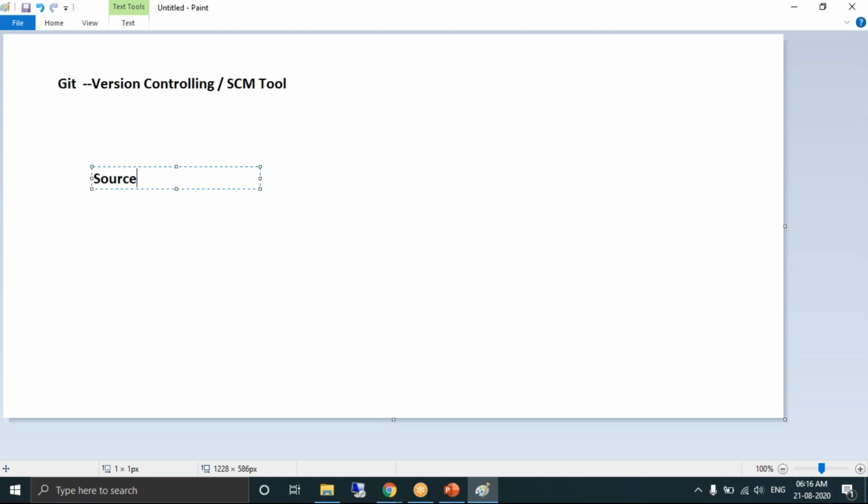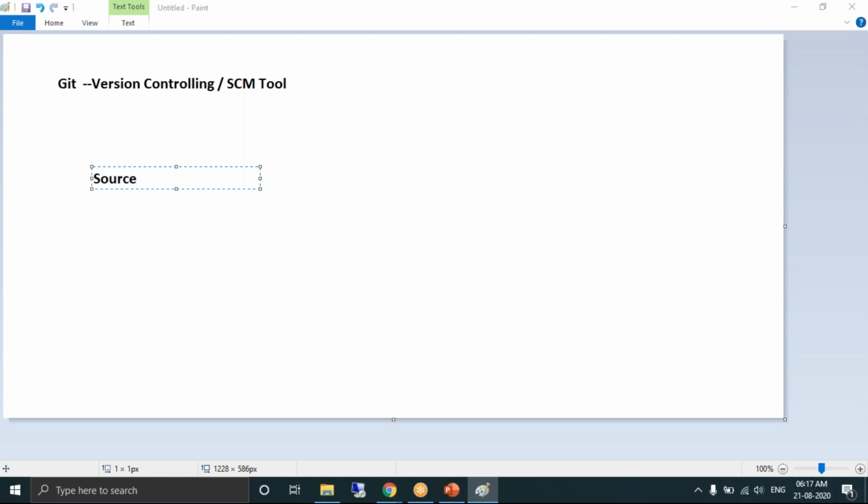I wanted to help you understand what exactly the concept of version control is. If you use Git, yes, you can maintain different versions of the source code. Source code management becomes very, very easy. Not only maintaining different versions, at any point of time you can roll back to a specific version on a specific date, and then deliver that version back to the client. So at a high level, this is the version controlling tool. Git is a version controlling tool.